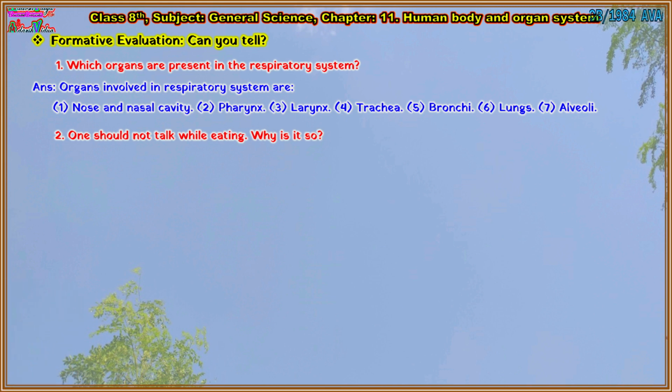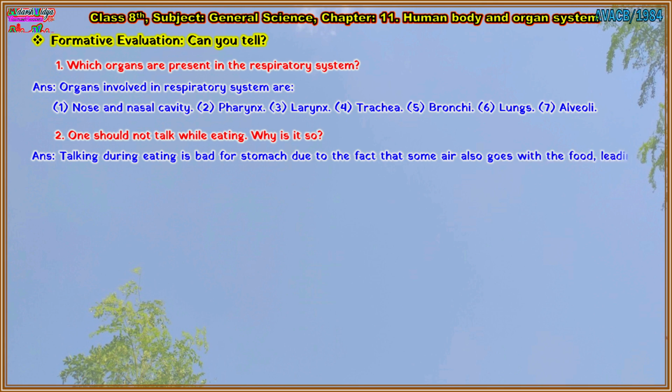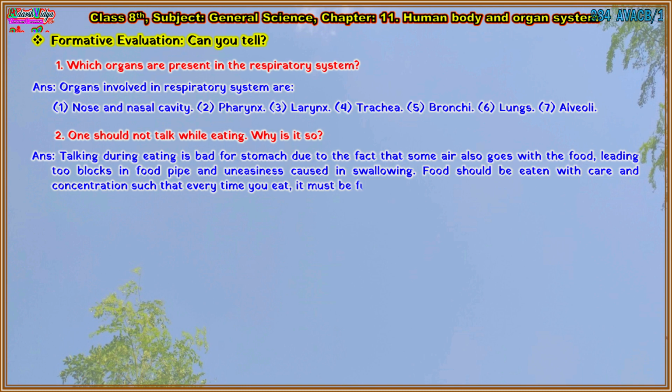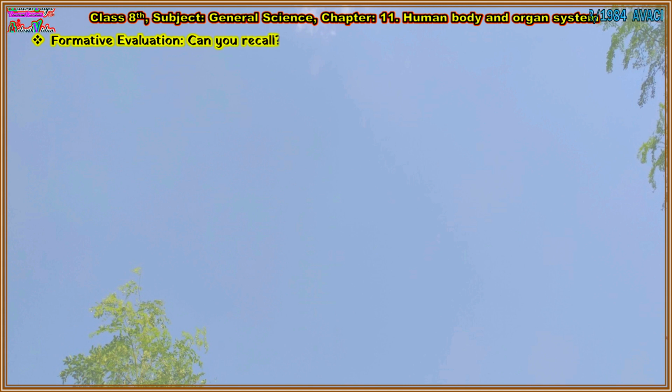Second question. One should not talk while eating. Why is it so? Answer is: talking during eating is bad for the stomach due to the fact that some air also goes with the food, leading to blocks in the food pipe and uneasiness in swallowing. Food should be eaten with care and concentration such that every time you eat, it must be fully absorbed by your body.